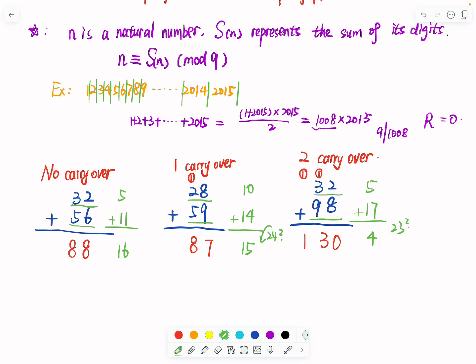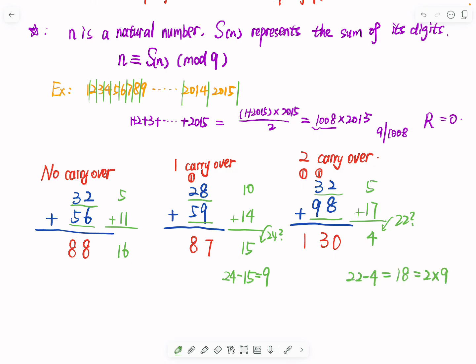Yes, 24 minus 15 equals to 9. And 22 minus 4 equals to 18, equals to 2 times 9, right? Calculation error earlier: this should be 22.